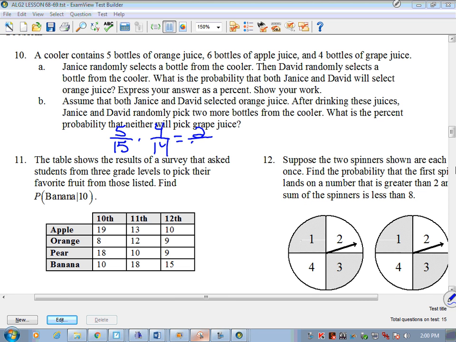Reduces to what? 2 over 21. Give that to me as a decimal. So like 0.095. Convert that over to a percent. So move my decimal place 2 places over to the right. We have 9.5% chance. Not a very big chance, but it is a chance. They have a 9.5% chance of both of them getting an orange juice.